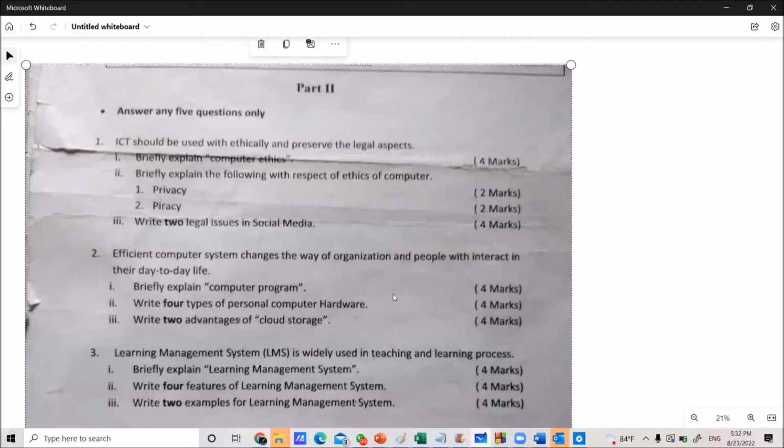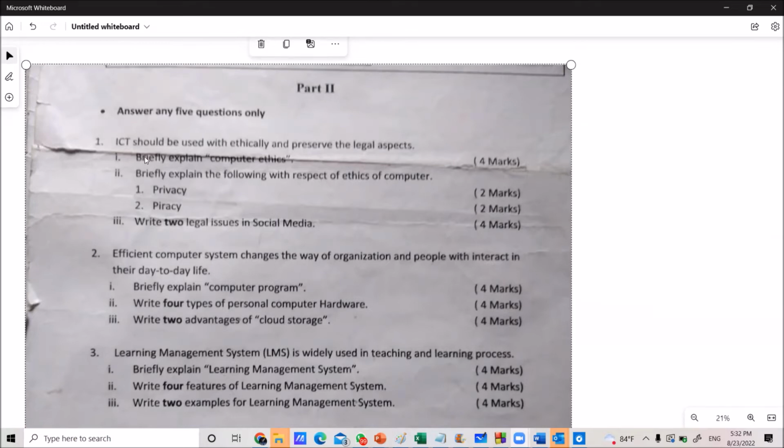Then question number 2 asks, briefly explain the following with respect to ethics of computer: number one, privacy, number two, piracy. Then part three, write down two legal issues in social media.